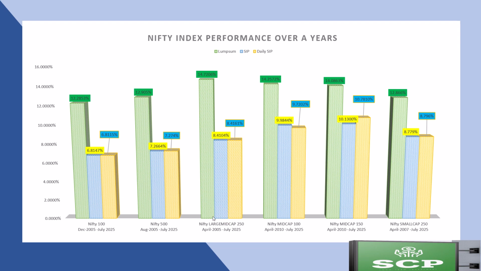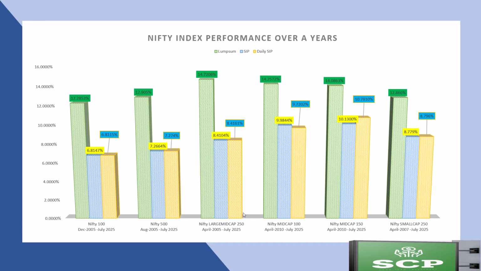If we invested 1 lakh in April 2005, that 1 lakh value would be 16 lakhs 23,000 by the end of 31st of July 2025, and the SIP of 5,000 fetched a huge amount of 62 lakhs, and daily SIP of 100 should have fetched 37 lakh 97,314 rupees.